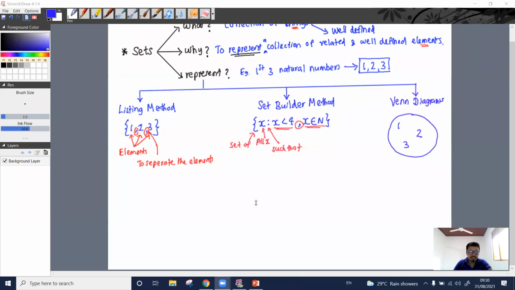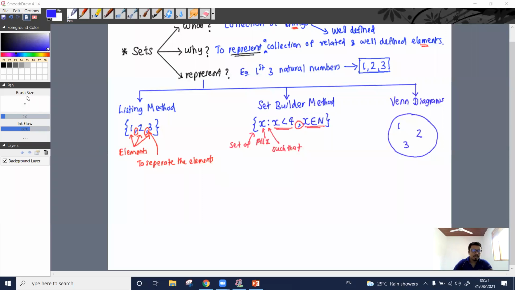There is no single best, and none is the worst either. Right? There are pros and cons in each and every method. In this given example, more than the set builder method, listing method and Venn diagrams are much easier to represent, isn't it? In my example since we have only three elements, it is very easy for us to represent it using the listing method or even using Venn diagrams compared to the set builder method.